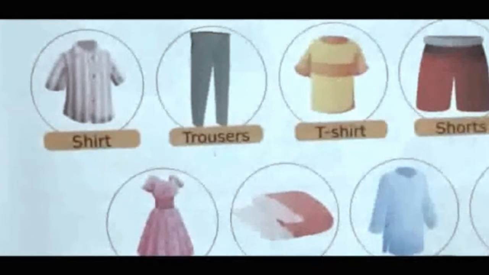In rainy season, we usually wear raincoats and gumboots. We also carry an umbrella while going out. But why do we use these things? Because these things are made up of plastic, which is waterproof. Now, what is the meaning of waterproof? Waterproof means something that cannot be affected by water, something that keeps the water away.